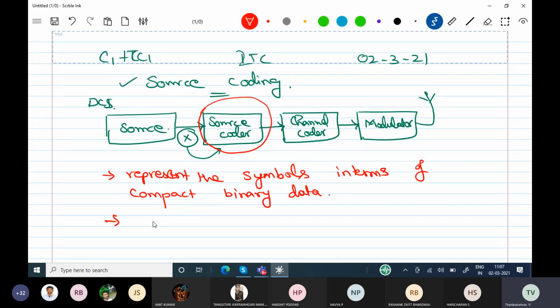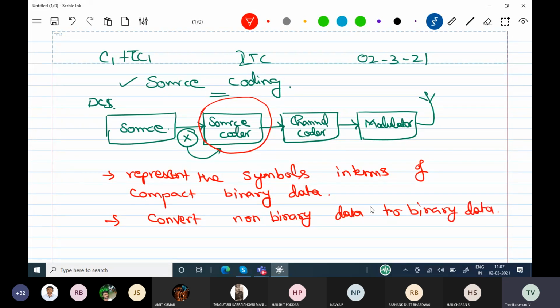Very simple. So the source coder is going to simply convert non-binary data to binary data.